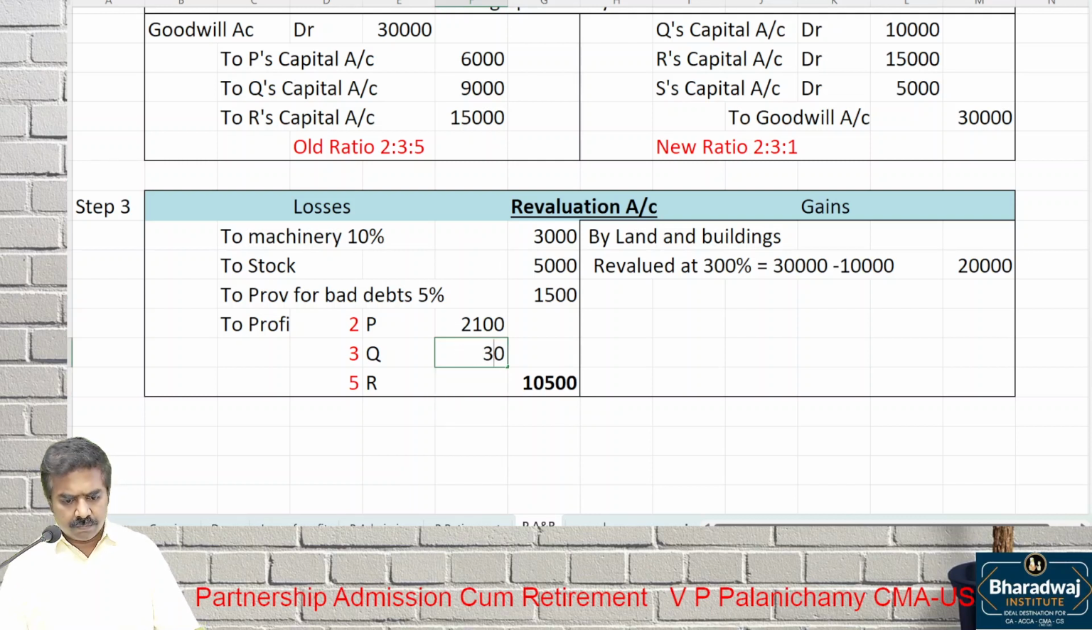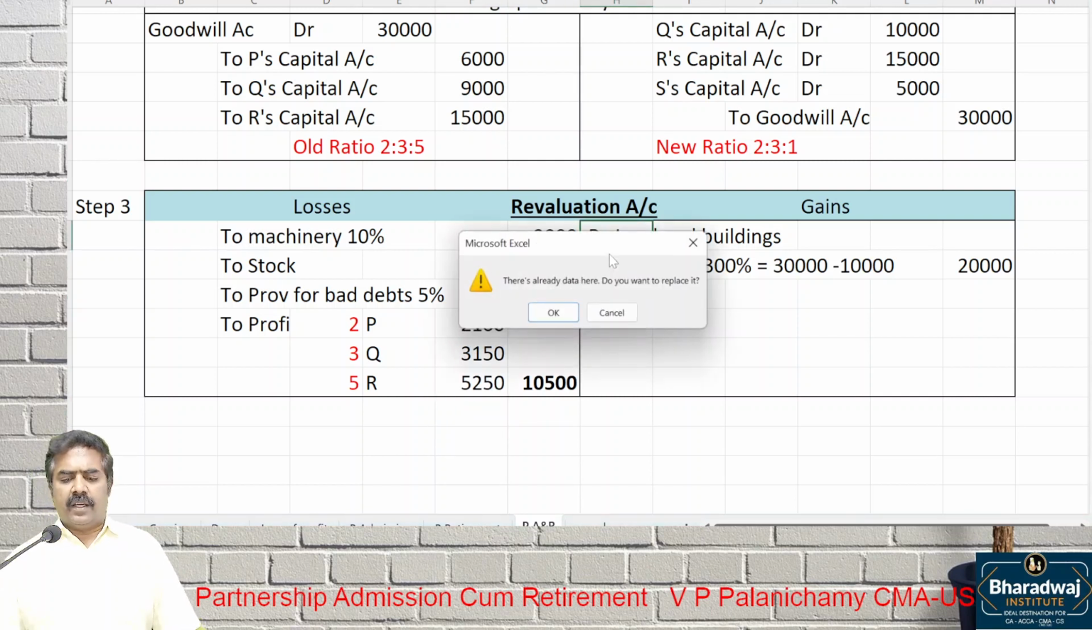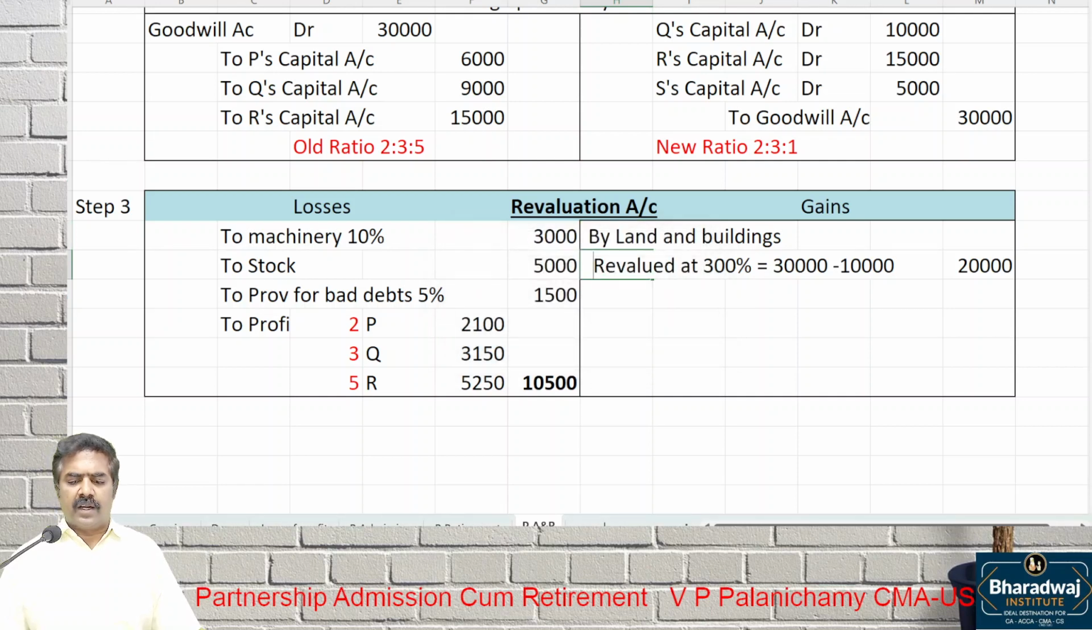3,000. Then, I repeat again, land and building is revalued at 300%. Revalued at 300% means 30,000 is the new value minus the old value of 10,000. What is the appreciation? 20,000. Machinery loss, stock loss, bad debts loss. Net profit is 10,500. Transfer to partners in old ratio.